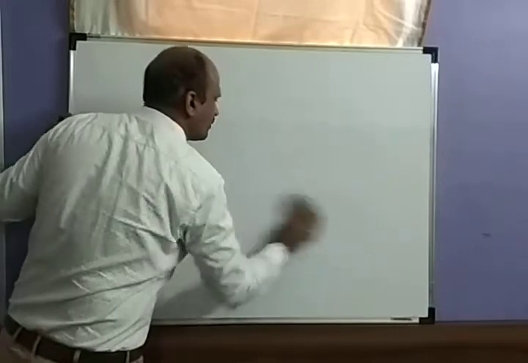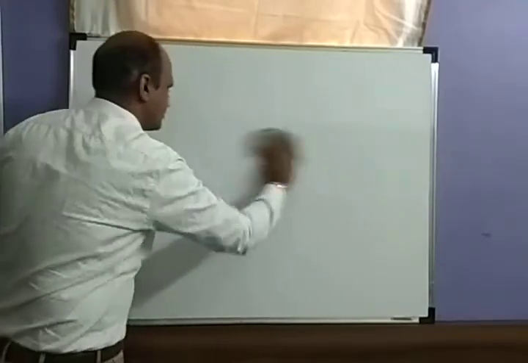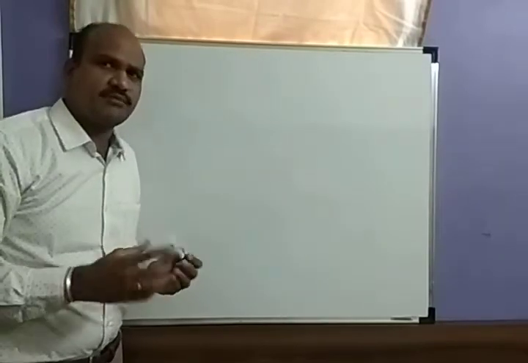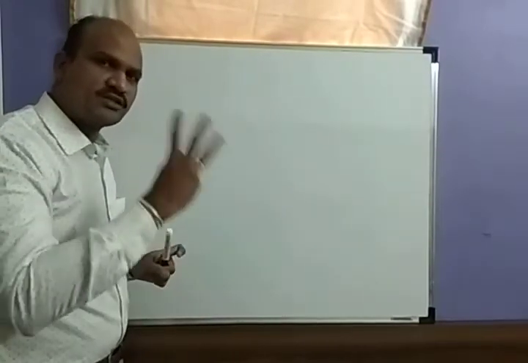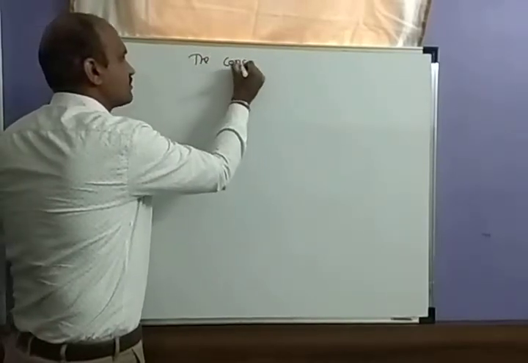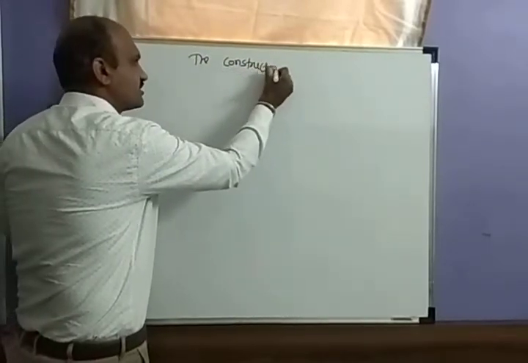When you go to the parameterized constructor, there are three different ways to invoke it.